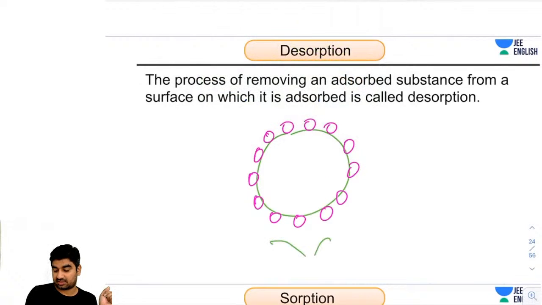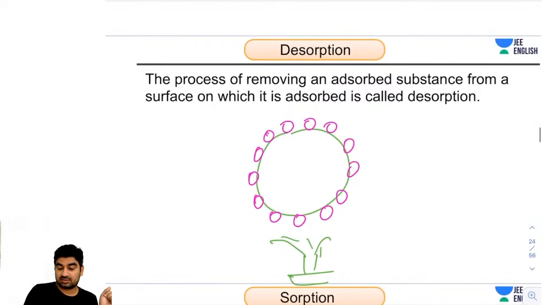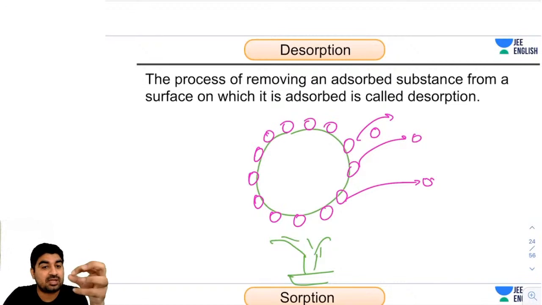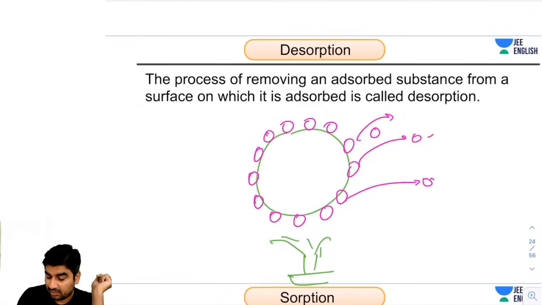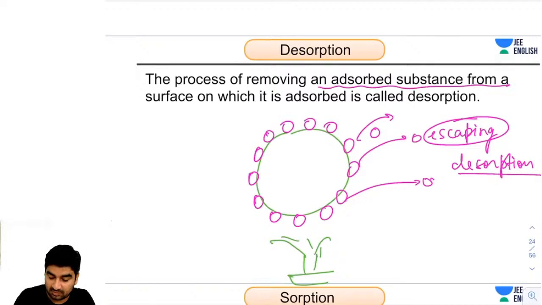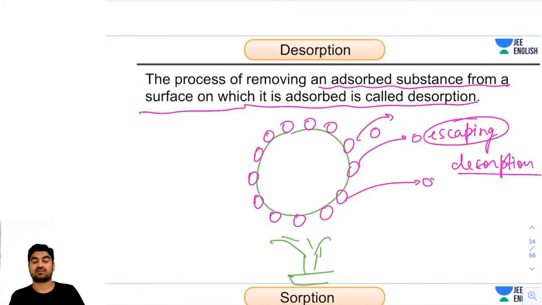If you start increasing its temperature, these particles will start escaping. Adsorption was accumulation of particles on the surface, and if they are escaping, it is called desorption. So now you know the difference between adsorption and desorption. The process of removing an adsorbed substance from the surface on which it is adsorbed is called desorption. So it is the reverse of adsorption.